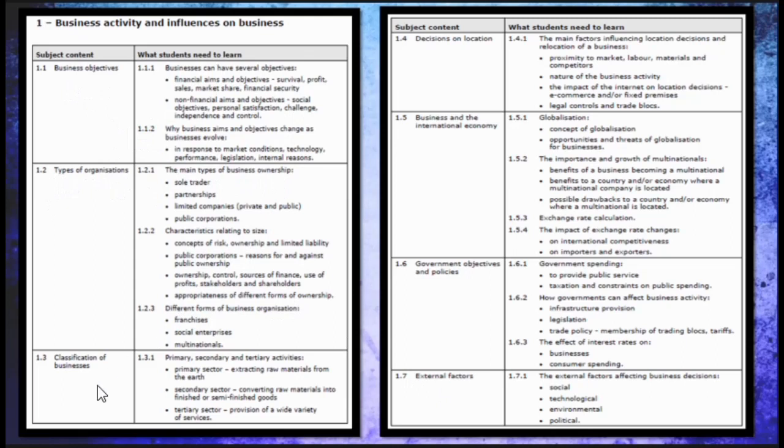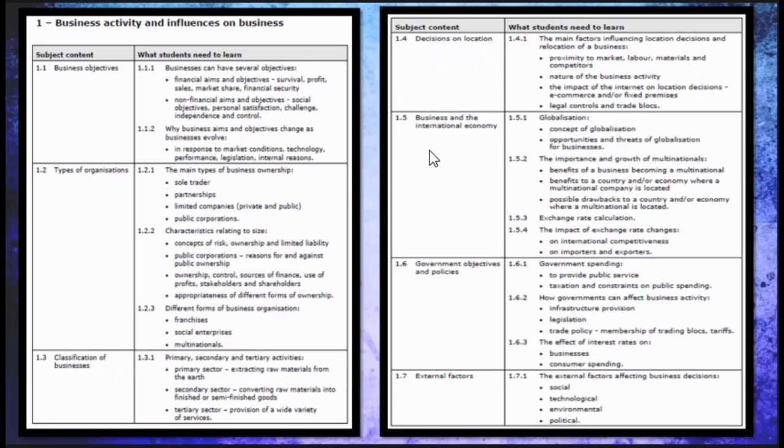The third, 1.3, deals with classification of business. We would study primary, secondary, and tertiary activities. And the fourth topic is decisions on location, and the contents are as per this.